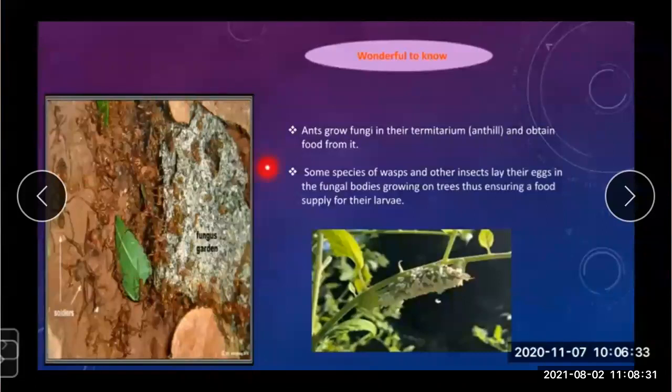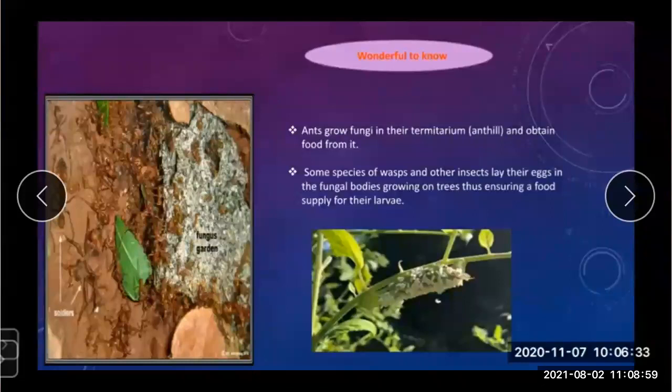When these ant cells are broken, you can observe internally the material which was collected by the ants and stored there, and the fungus develops. And what does this fungus produce?